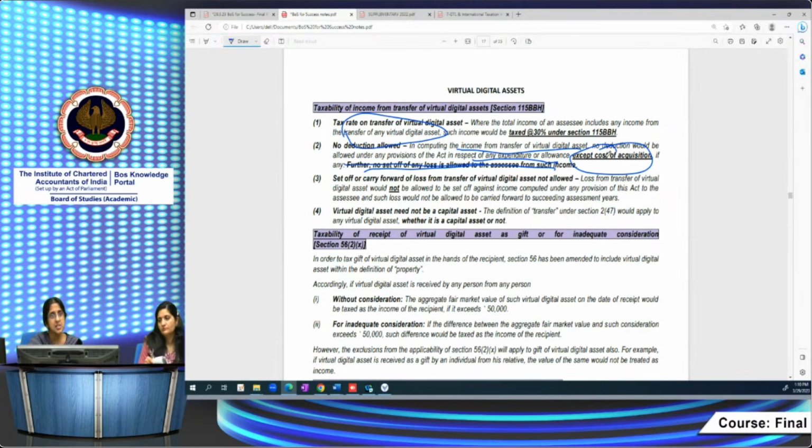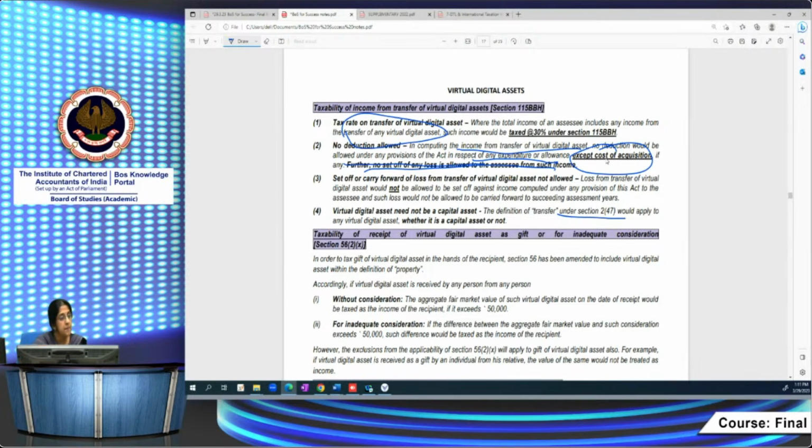Expenditures are not allowed as a deduction, no allowance under any provision of the Act, no basic exemption limit, nothing can be availed of against this income, no Chapter VI-A deduction under any provision of the Act. Then the definition of transfer under 2(47). 2(47) contains a detailed definition of transfer, not only sale, but so many other things also constitute transfer, and that will apply to a virtual digital asset, whether it is a capital asset or not. They are not going into whether your virtual digital asset is your capital asset or your stock in trade, whatever the case may be, these special provisions will apply in such a case.